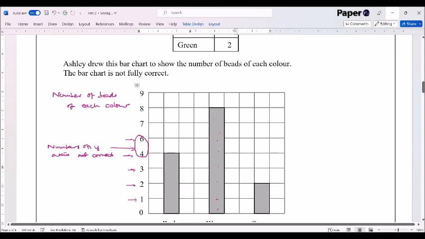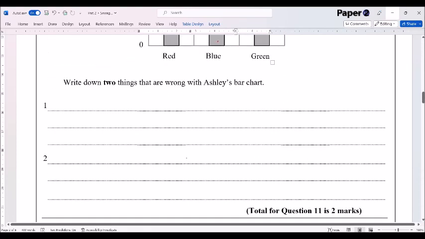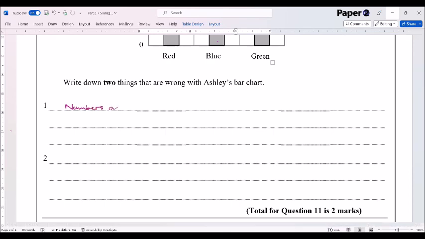So the y-axis is not labeled, and the numbers on the y-axis are not correct. So we just write that in. The numbers on the y-axis are not correct. And the second thing that's wrong, there is no label on the y-axis.